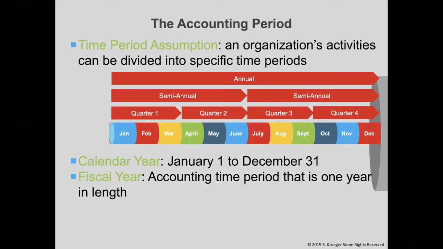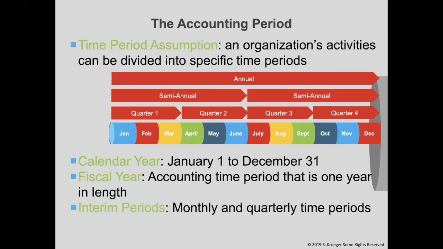They do this for a few reasons. One is that they are not as busy in the summer as they are in January. This helps the accounting department prepare for the annual audit. Secondly, it follows the student's normal path where they start in the fall semester and end the year during the spring semester. An interim time period is a time period shorter than a full year.